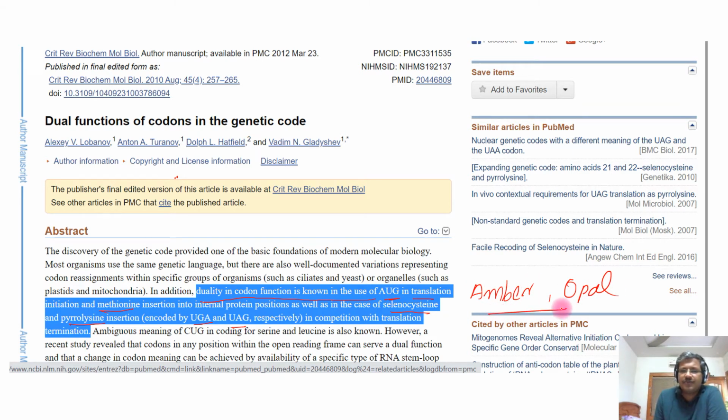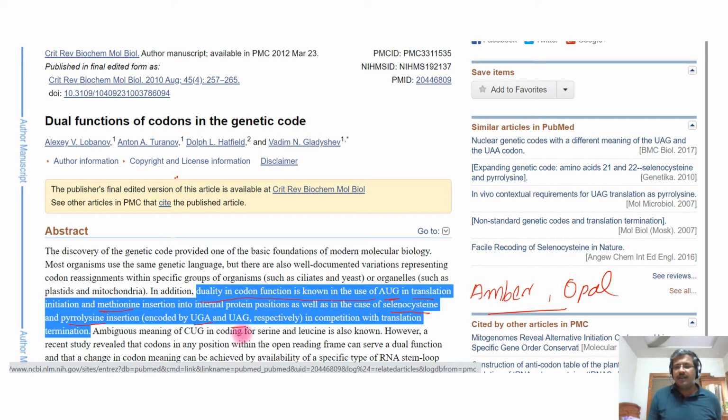You are familiar with these two as the stop codons that terminate the translation process. Instead, you can find their dual function: UGA, the opal, is coding for selenocysteine, and UAG, the amber, is coding for pyrrolysine. Just keep this point in mind: selenocysteine and pyrrolysine can be coded by stop codons UGA and UAG.